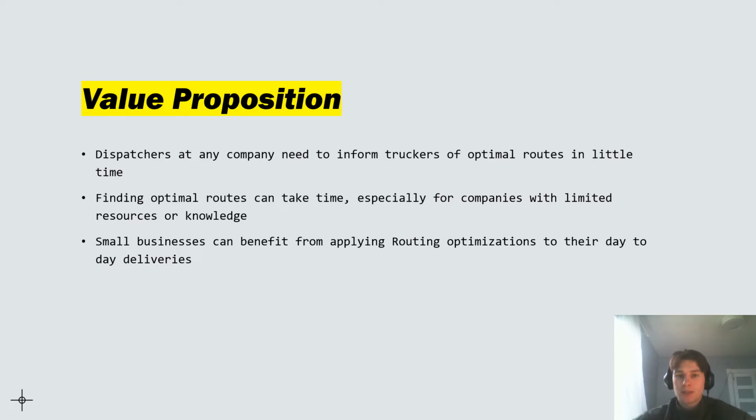Small businesses can't benefit from applying routing optimizations to their day-to-day deliveries, and I want to provide something that's easy to use, that anyone can use, that's free to use. That way they can get some cost savings.